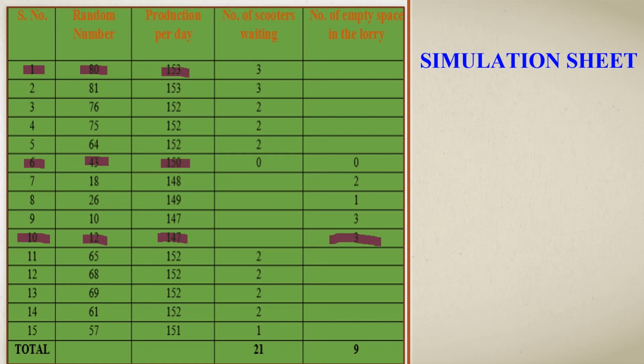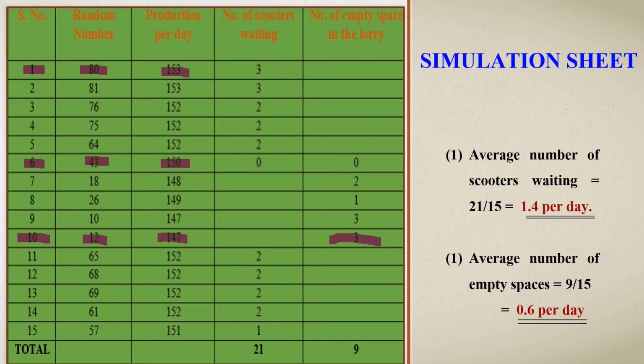Like that, we obtain all the remaining columns, the number of scooters waiting and the number of empty spaces in the lorry as per the production per day. Now we will calculate the total number of scooters waiting through all 15 days and the number of empty spaces in the lorry throughout the 15 days, and we get 21 as the number of scooters waiting over 15 days and the number of empty spaces in the lorry is 9.